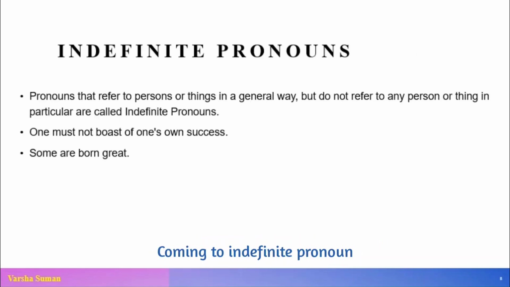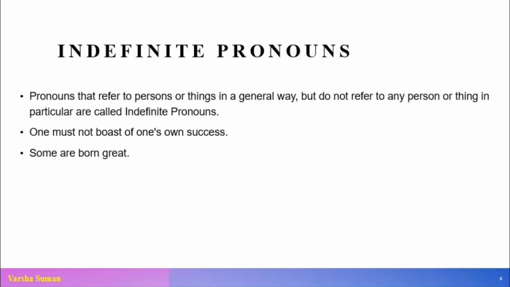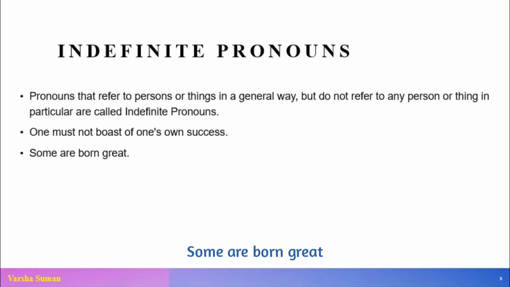Coming to the indefinite pronoun: the pronouns that refer to persons or things in a general way but do not refer to any person or thing in particular are called indefinite pronouns. For example, one must not boast of one's own success. Some are born great.